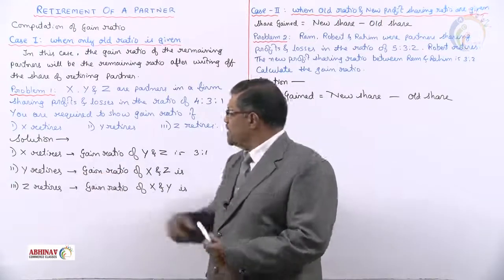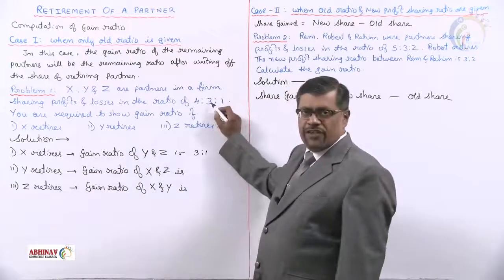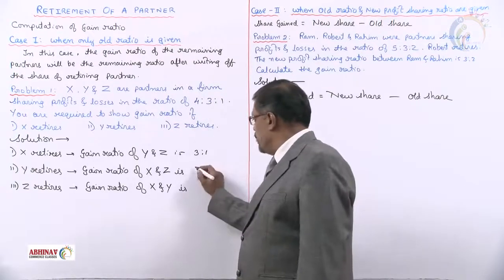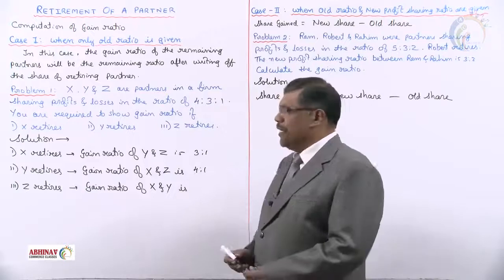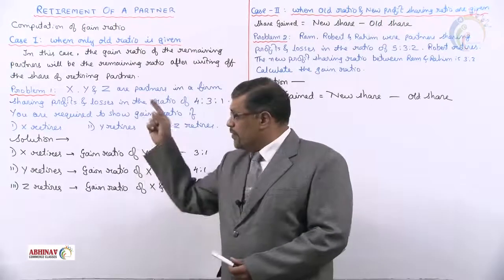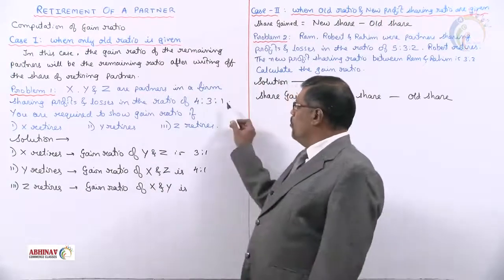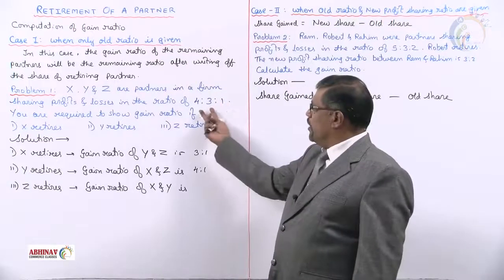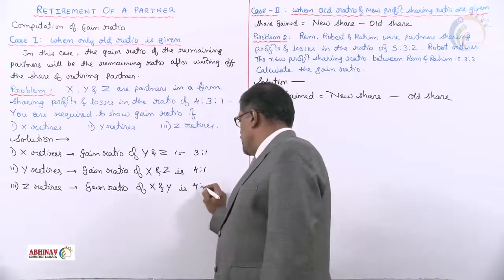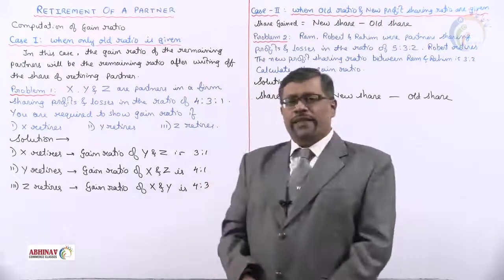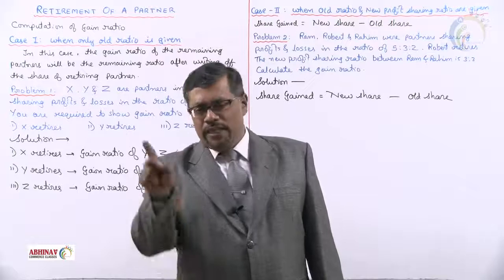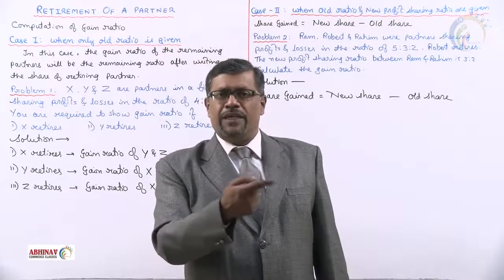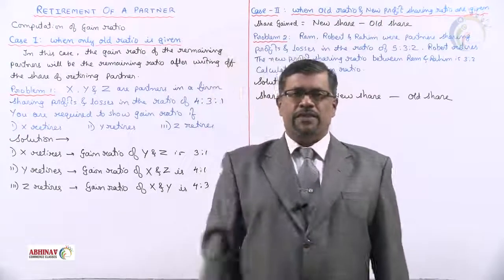Second, Y retires. What is the share of Y? 3. Cancel it. So the gain ratio of X and Z will be 4:1. If Z retires, what is the share of Z? 1. Cancel 1. What is the remaining? 4:3. So when only old ratio is given, cancel the share of the retiring partner. The remaining will be the gain ratio of the continuing partners.